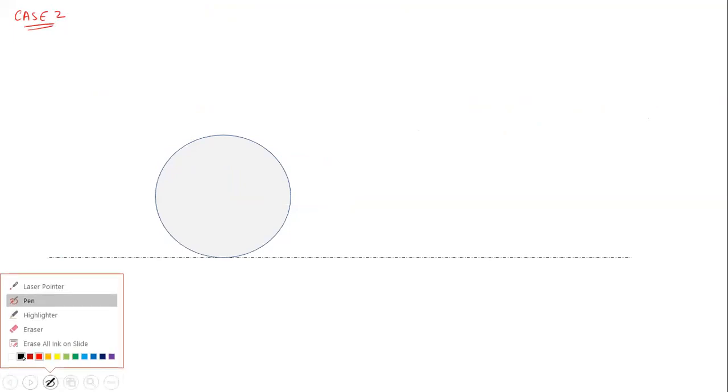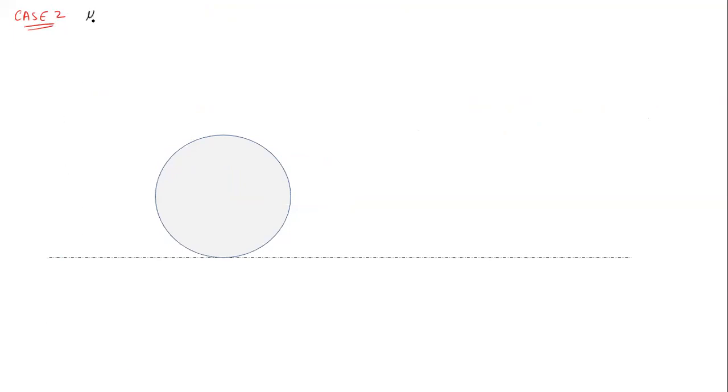Now the next case we are talking about is when there is friction on the surface. So can we say mu is not equal to 0, and that mu is sufficient for pure rolling?